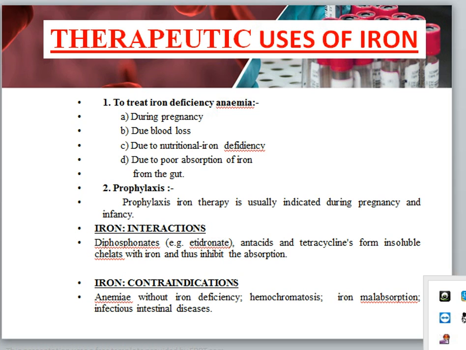Next is iron interaction. It interacts with antacids and tetracycline, forming an insoluble chelate with iron, which inhibits absorption. Contraindications: anemia without iron deficiency, iron malabsorption, and infection or intestinal disease.